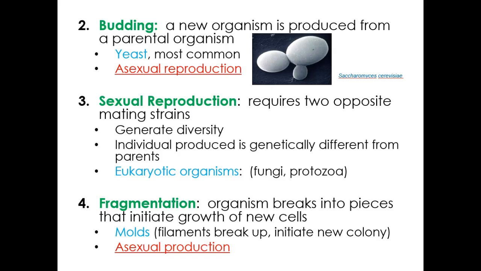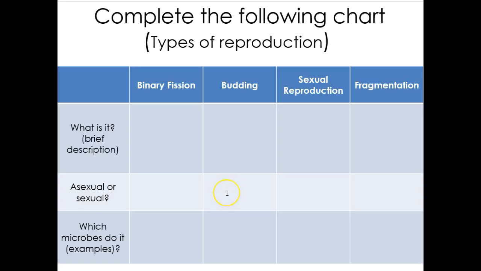Budding is going to be where a new organism is produced from the parent organism. It is asexual, and what microbes do this is yeast. Sexual reproduction is going to be where two organisms come together and they produce a unique organism. It's sexual, and which ones do this? Eukaryotes, but the specific ones that we talked about are going to be fungus and protozoan.